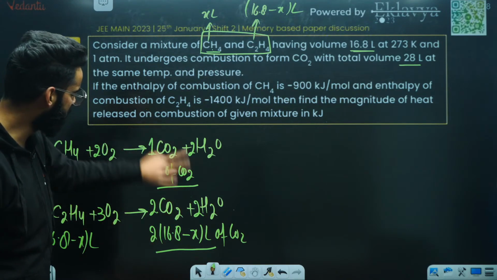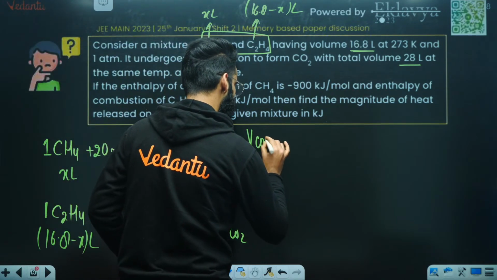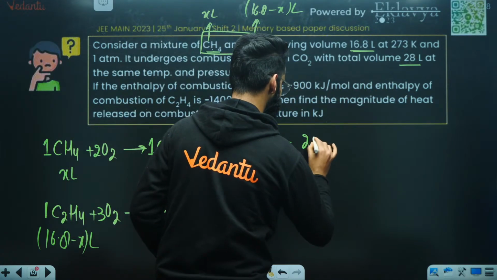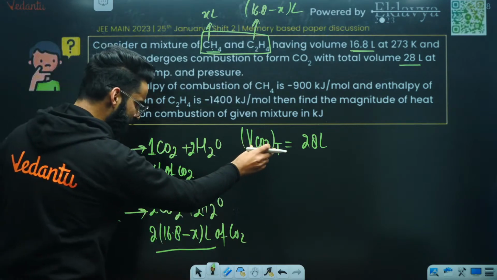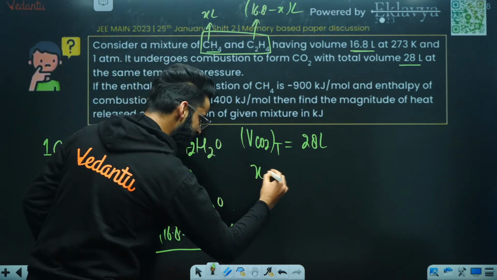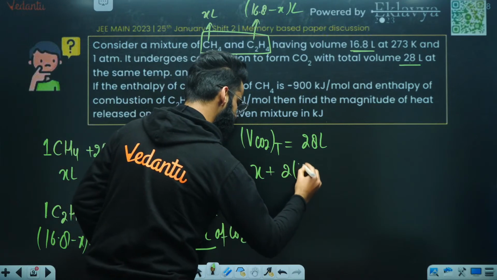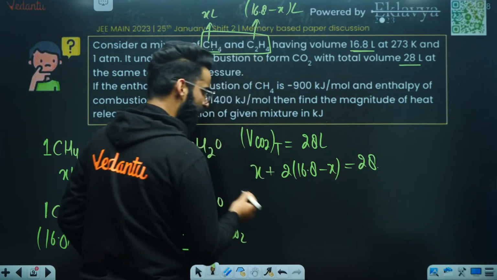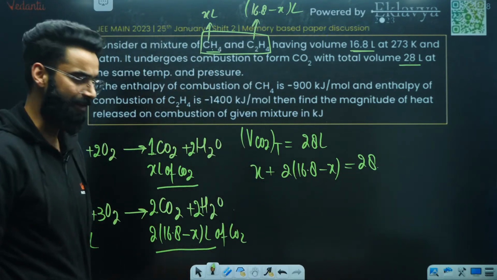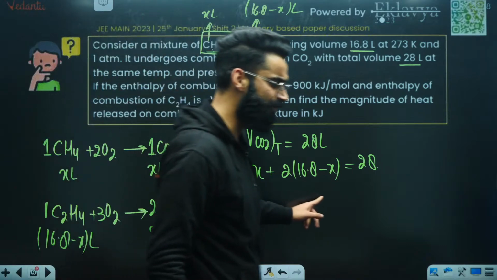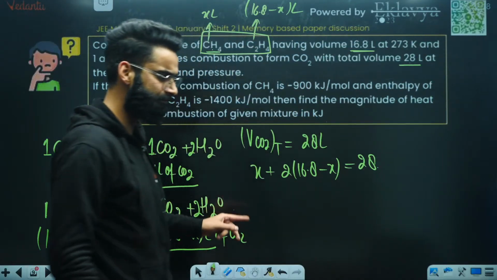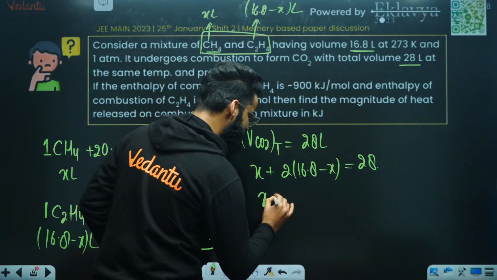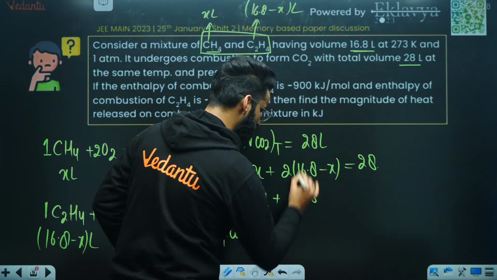If I ask you, what about the total volume of carbon dioxide released? Total volume of carbon dioxide released as per the question is given to me as 28 liters. So total volume of carbon dioxide released will be X plus 2 times 16.8 minus X, right? This is equal to 28. So from this particular equation, you can easily get the value of X, I'm sure, right? Can you quickly let me know in the chats what is the value of X which you will get after solving this?